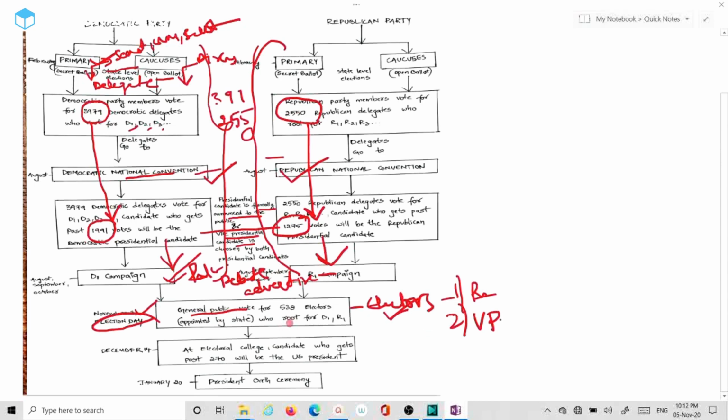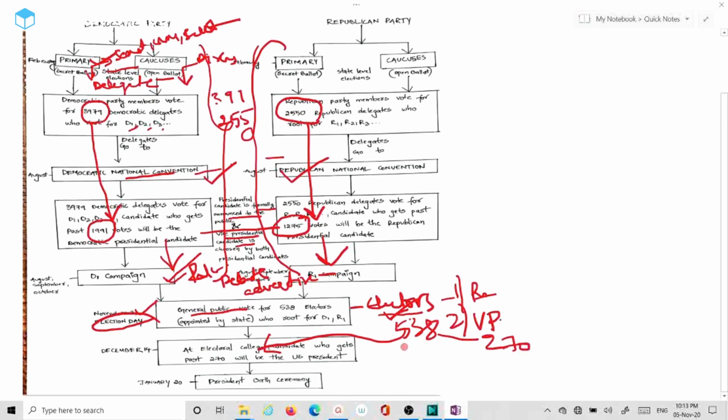candidate. And it's important to note that the group of all these electors, which are around 538, is called the electoral college. These electors appointed by the state are pledged to support the presidential candidate the voters have supported. And it is also important to note that to win the election, a candidate needs to secure more than 270 out of 538. So let me make it clear.